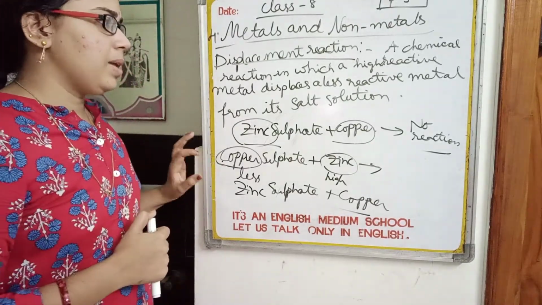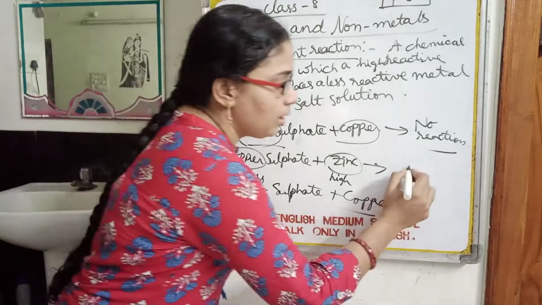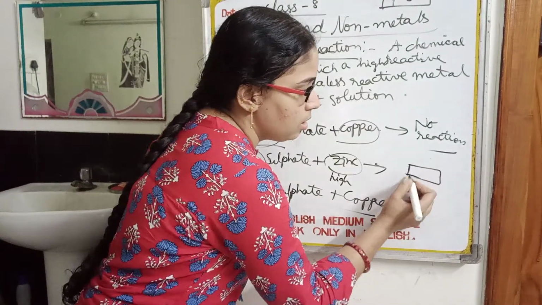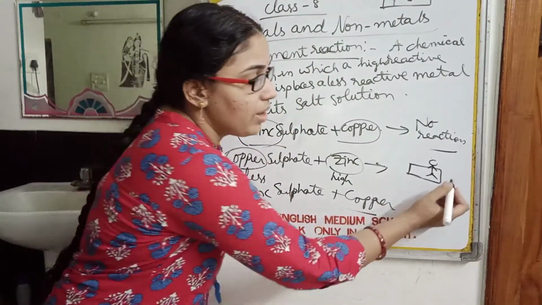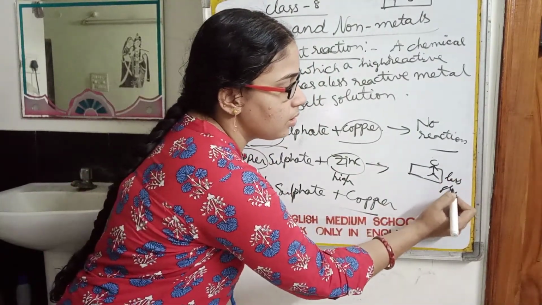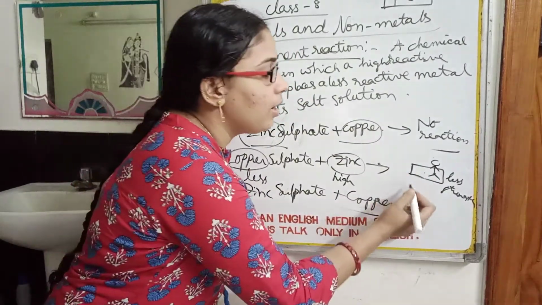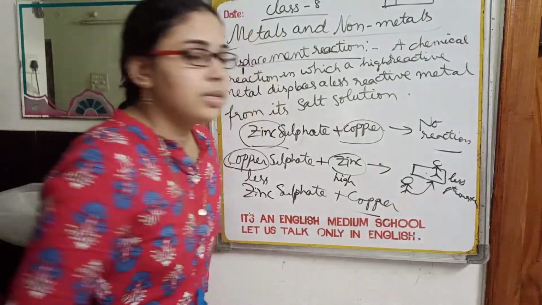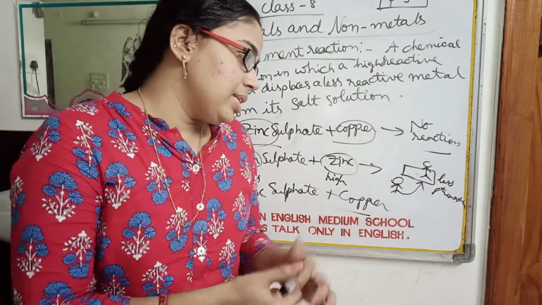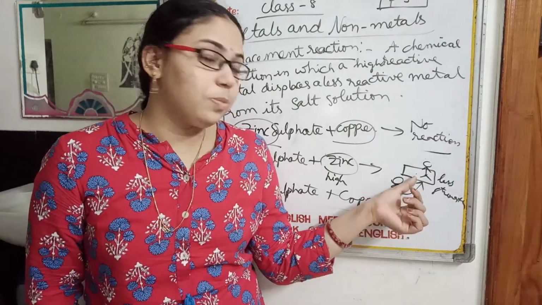So this is about the displacement reaction. In general terms, we can say like this. Suppose a person is sitting here who has less strength. It is his place. Now, a more energetic person can displace this less reactive, less strength person from his position.